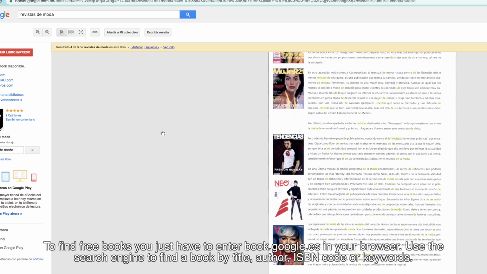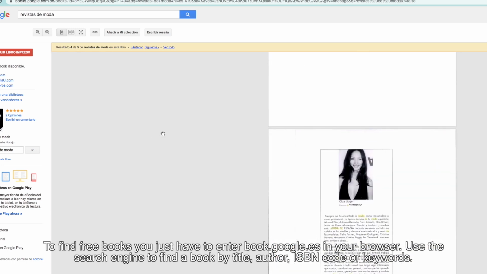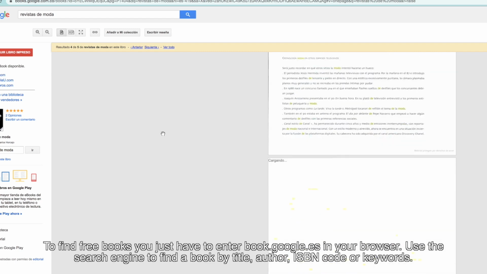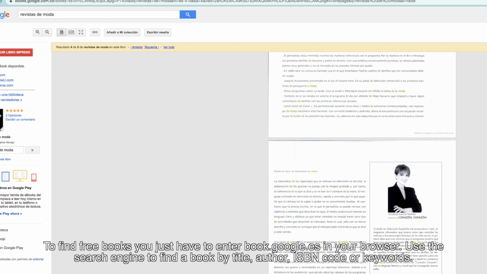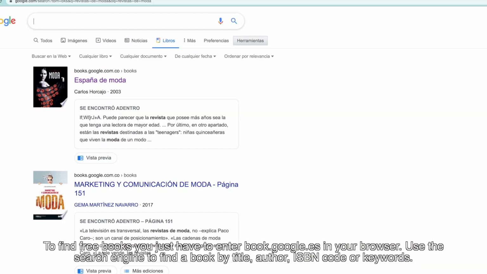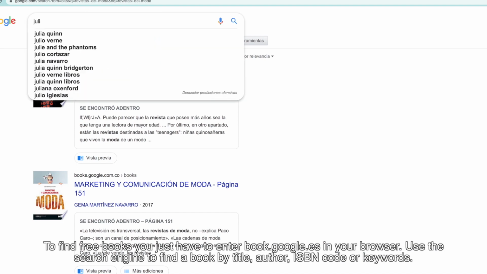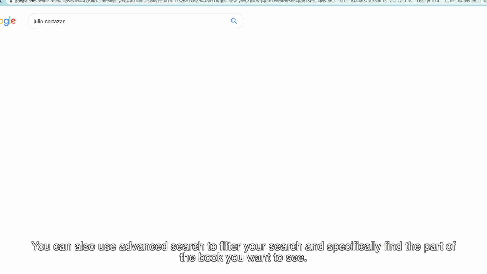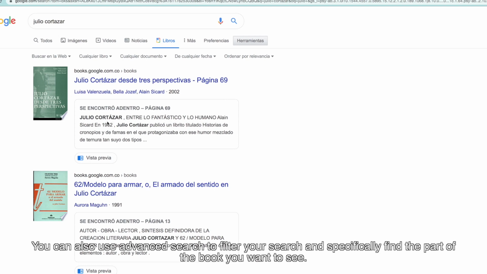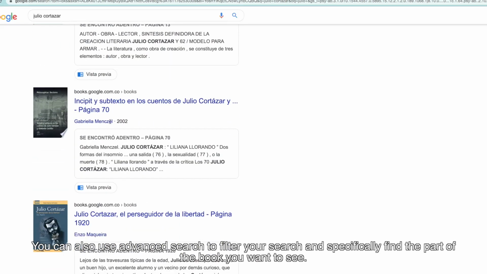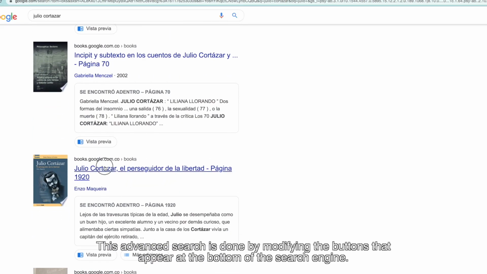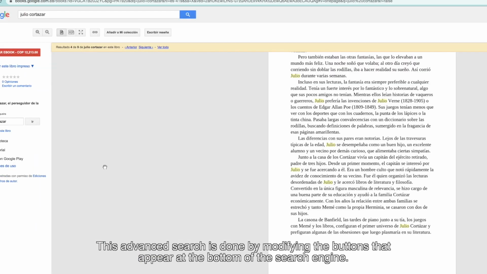To find free books, you just have to enter book.google.es in your browser. Use the search engine to find a book by title, author, ISBN code, or keywords. You can also use advanced search to filter your search and specifically find the part of the book you want to see. This advanced search is done by modifying the buttons that appear at the bottom of the search engine.